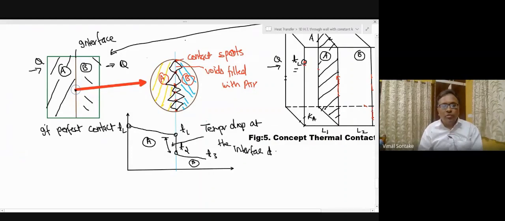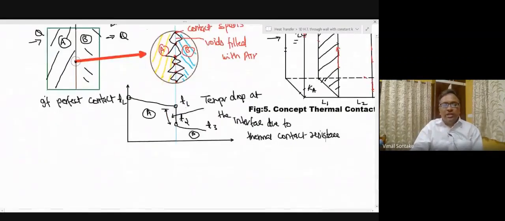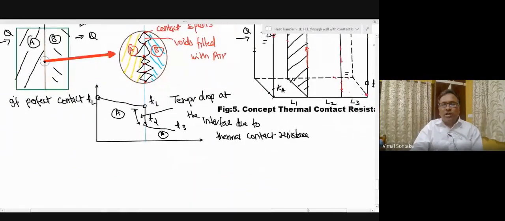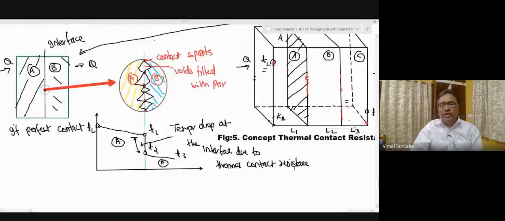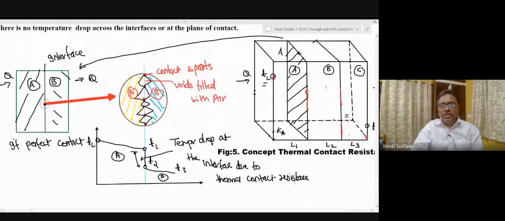Due to thermal contact resistance. Similarly, the same phenomena can occur at interface BC. Here also temperature drop will take place.